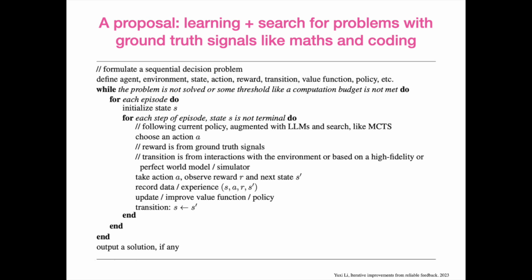Here is a proposal for problems with ground truth signals like maths and coding, with learning and search, with ideas from AlphaGo, augmented with GPT. Stay tuned for more details in a later video.